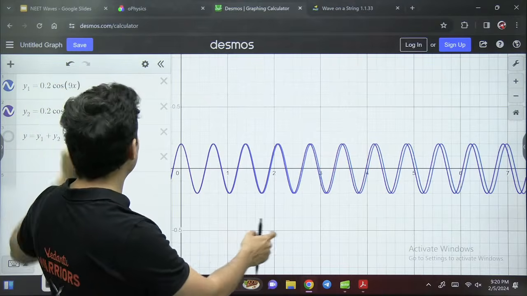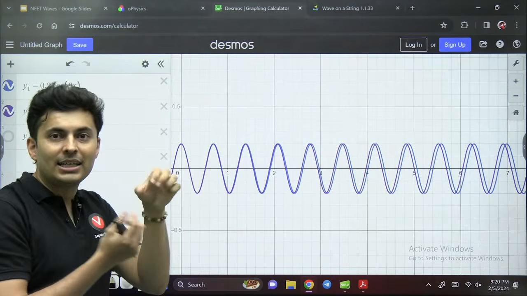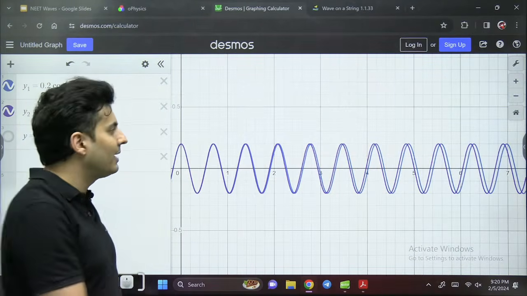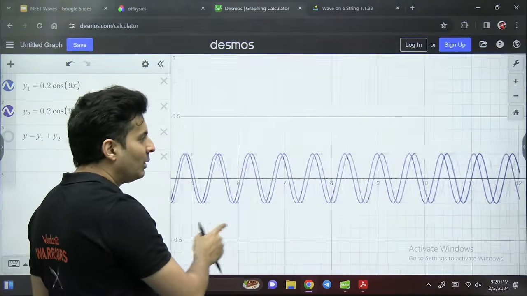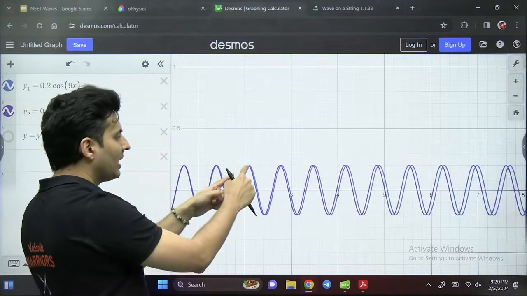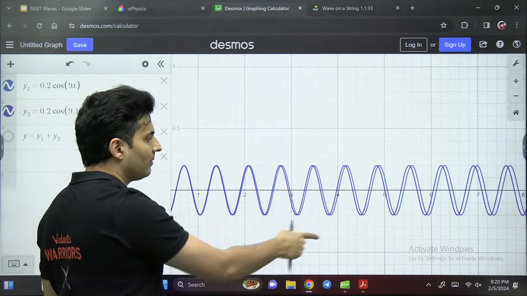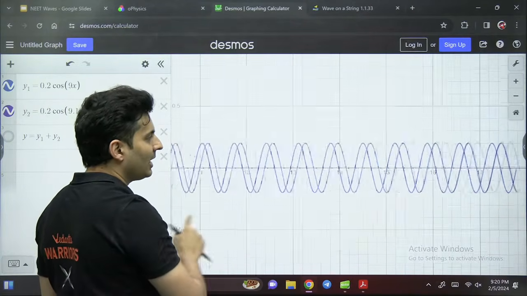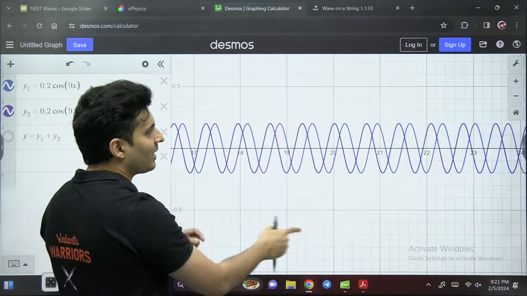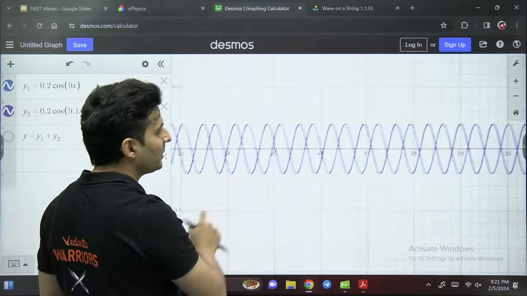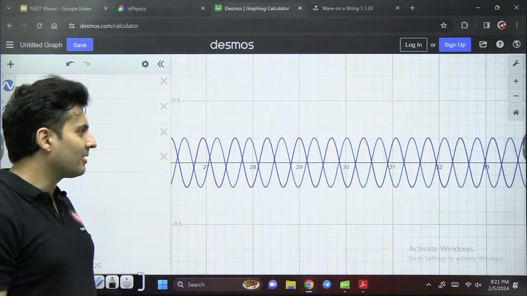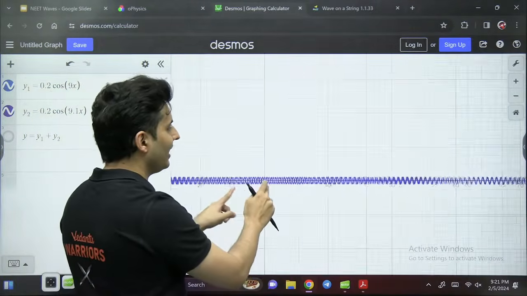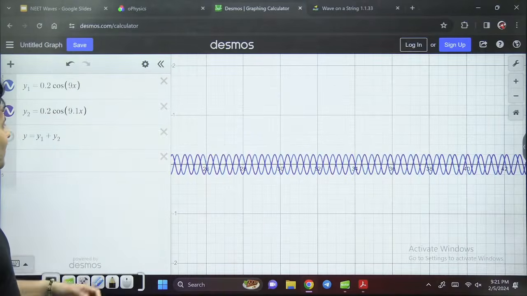Because this is 9x and 9.1x, they have slightly different frequencies, and that mismatch is seen as you go ahead. Look at it. Initially both of them crest, crest, trough, trough all together. After some time, do you see their crests and troughs are not matching? In fact, they are doing destructive interference. Crazy, right? Everybody with me?